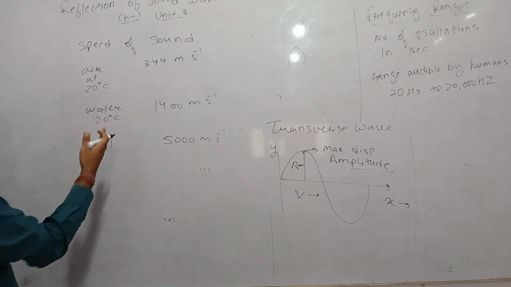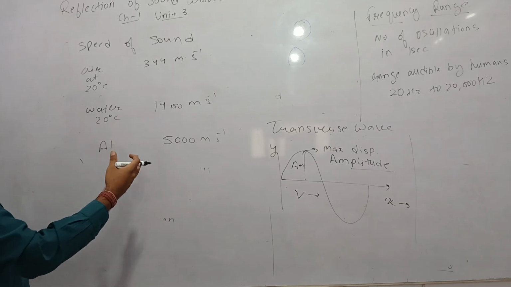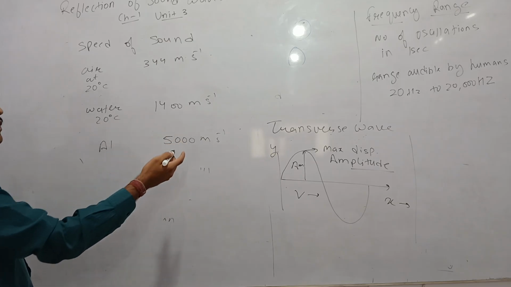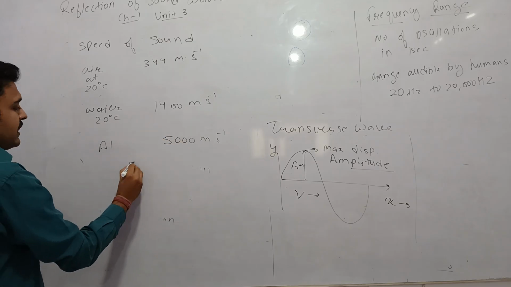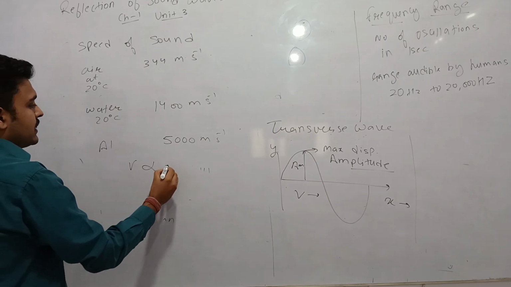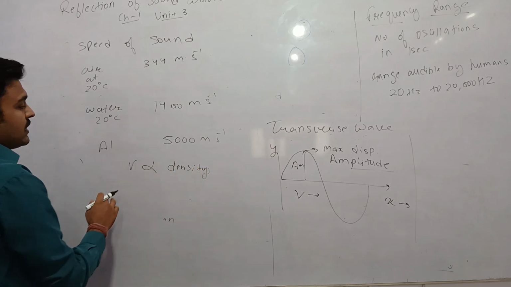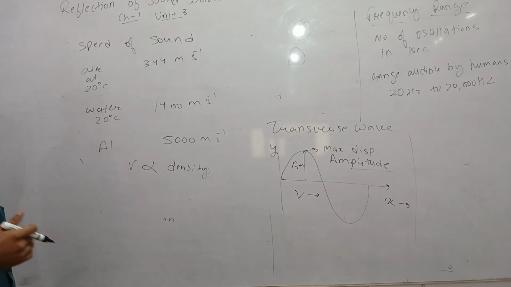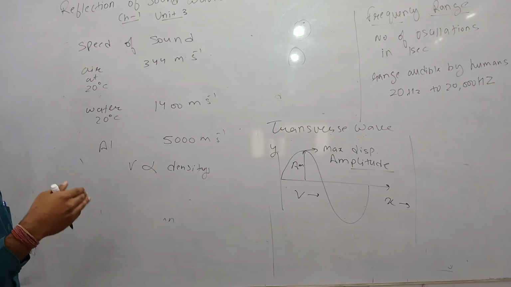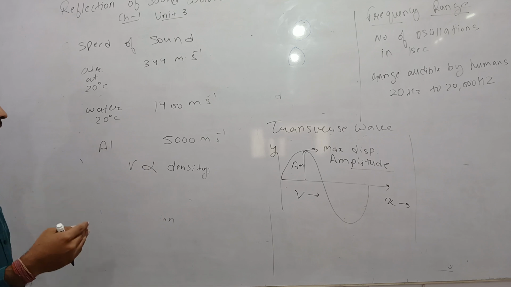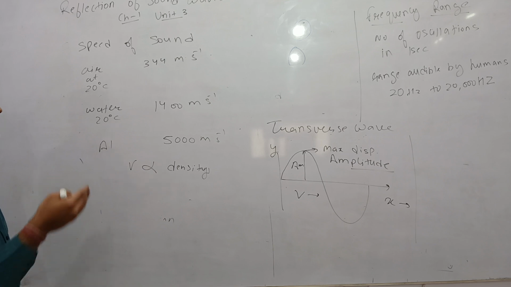Therefore, as the density of the medium increases, the speed also increases. Therefore, the speed of sound is directly proportional to the density of the medium. While we have learned that the speed of light is inversely proportional to the density, the speed of light is maximum in vacuum or air, and it decreases in a medium as the density goes on increasing. But in the case of sound, it is opposite.